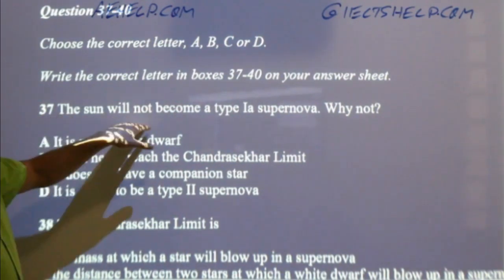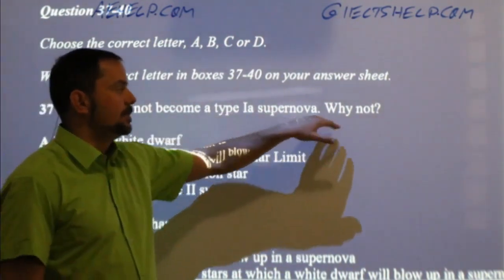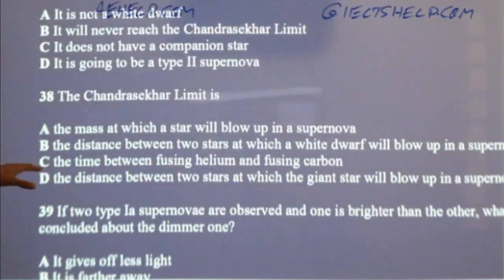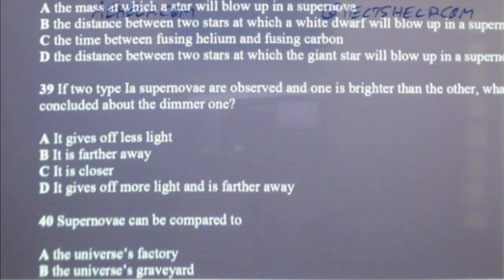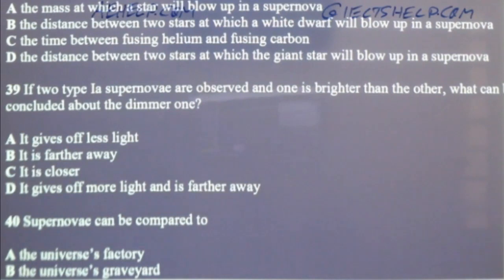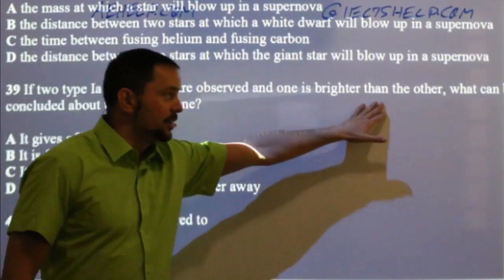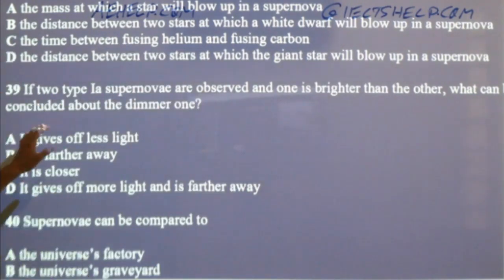The sun will not become a type 1a supernova. Why not? Okay. Next question. The Chandrasekhar limit is... If two type 1a supernovae are observed and one is brighter than the other, what can be concluded about the dimmer one?